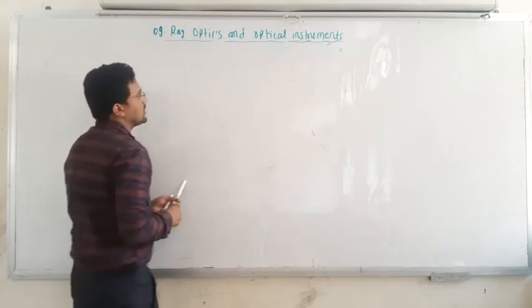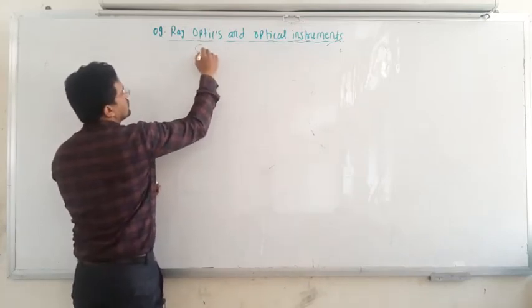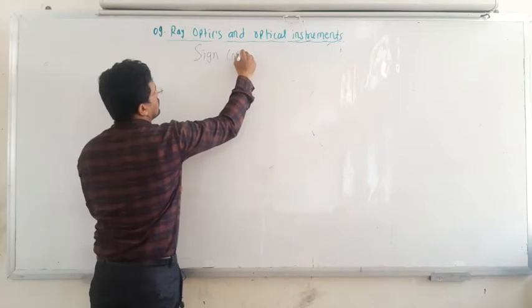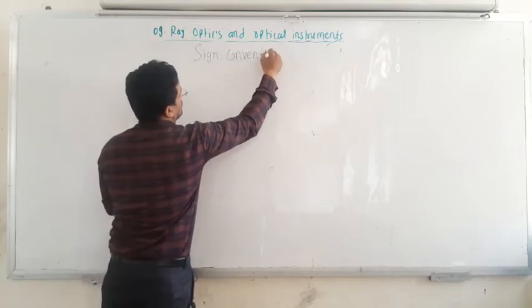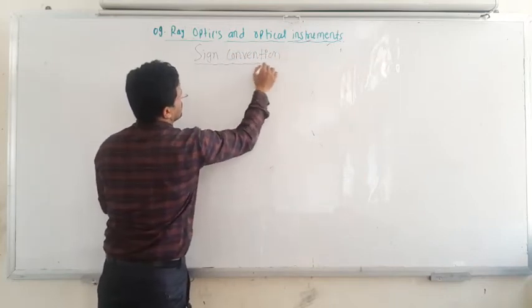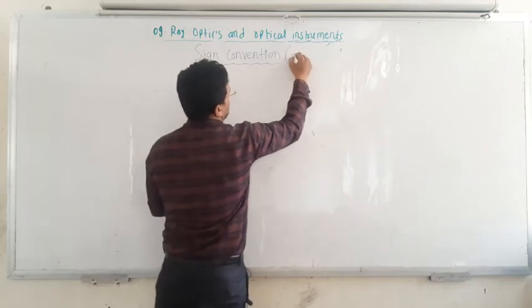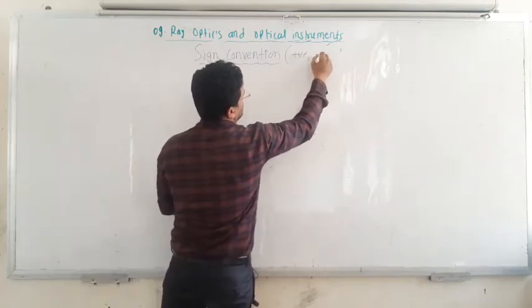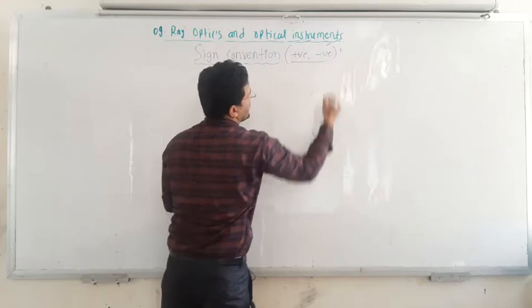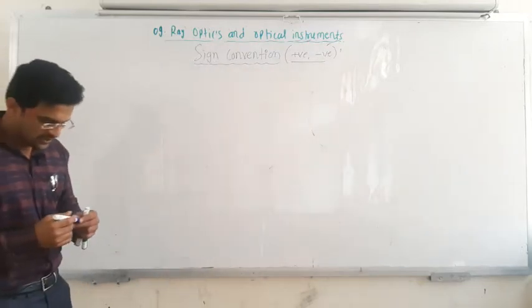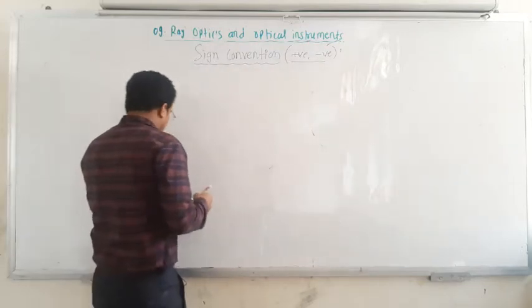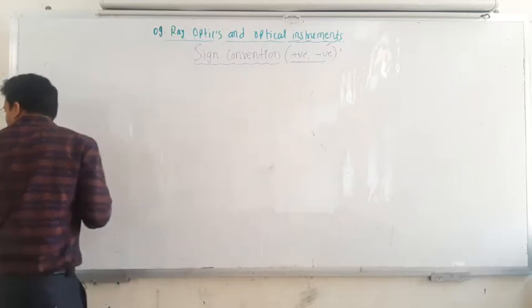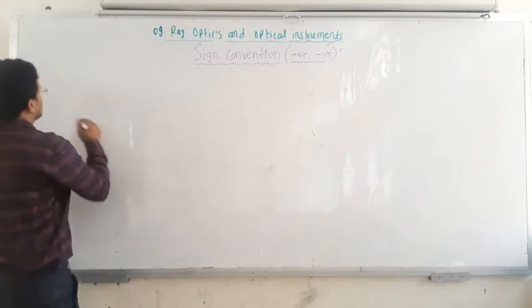Make a heading as sign convention. Sign convention means some quantities are positive and some quantities are negative. The sign convention is the same for both the convex as well as the concave mirror.